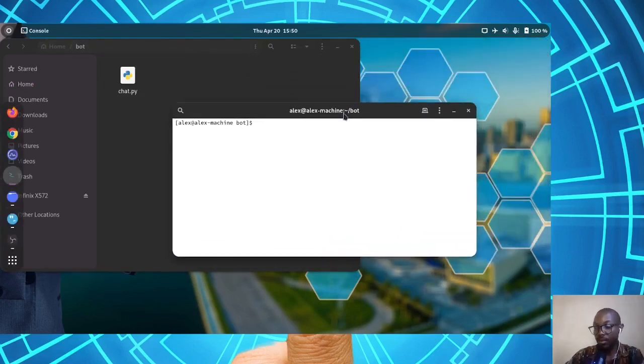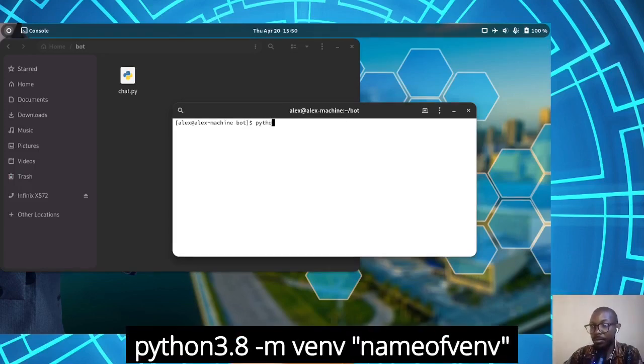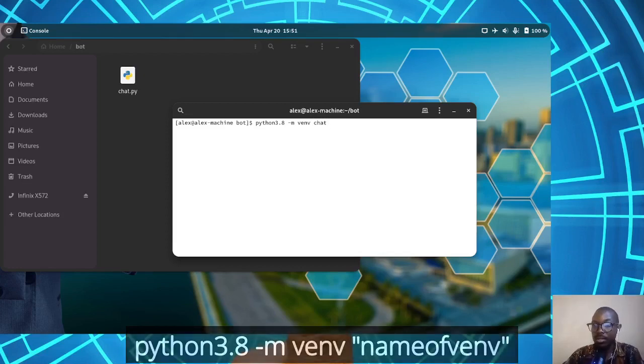Then inside here I'll create a Python environment, python3.8 -m venv, and I'll call it chat.